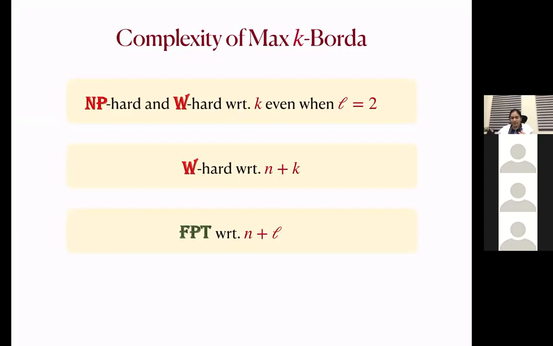This is a simple algorithm: we just guess the layer which is going to give us the maximum score. Then we collect all those layers and compute the committee using the algorithm for K-Borda. But this gives us an L to the power n algorithm. The question of whether we can improve this running time remains open here.